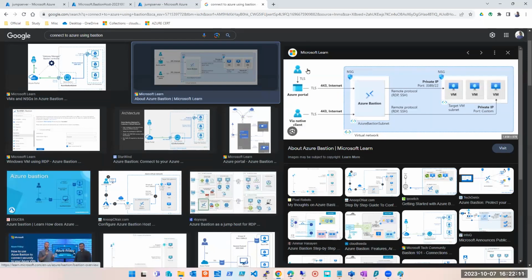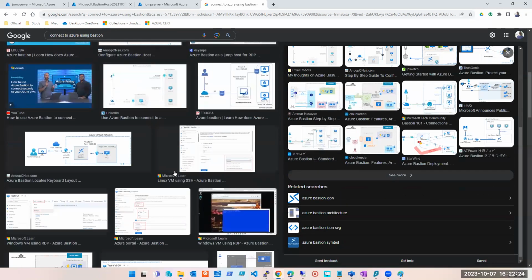This is the diagram: the traffic which is coming from outside should not directly go to my virtual machines. It should come to the Bastion, and through the Bastion the traffic goes from here. This is what the diagram is. I'm looking for the original picture.